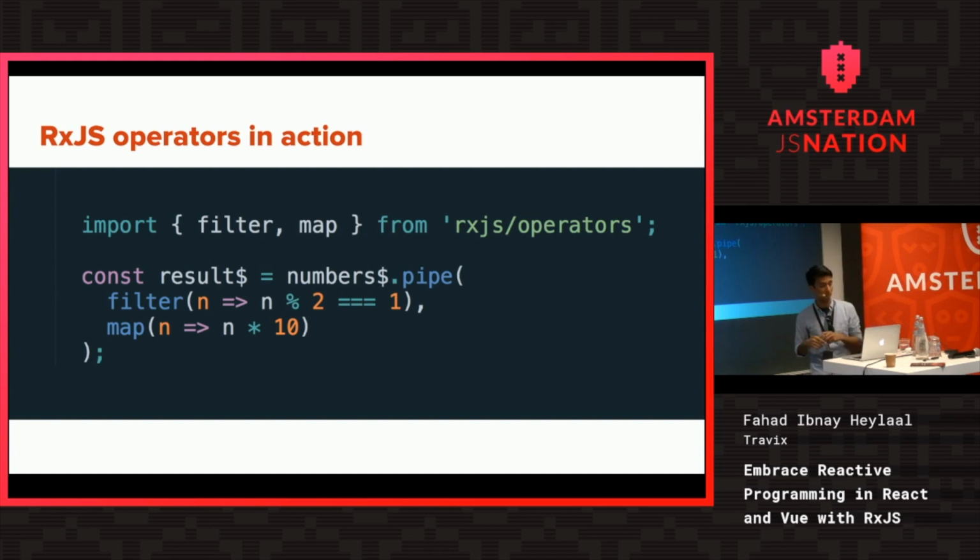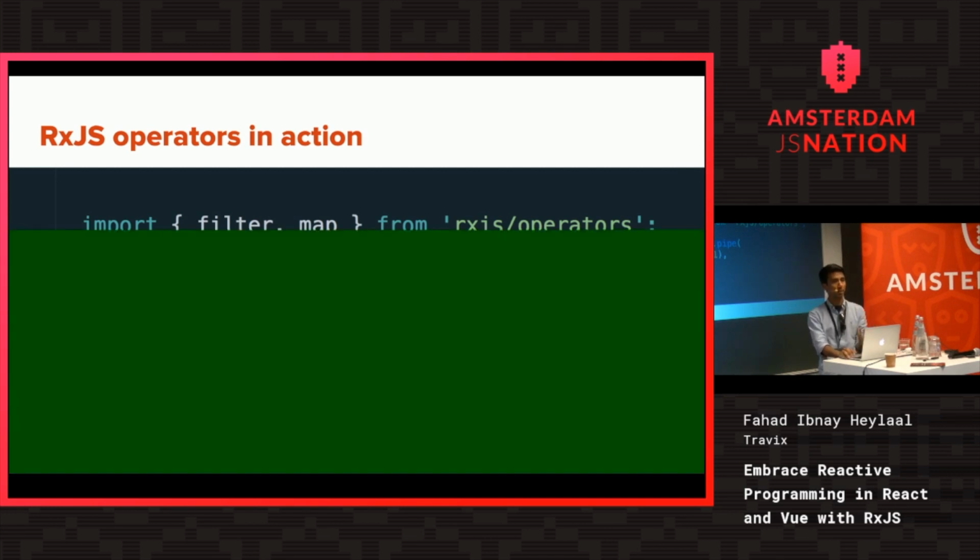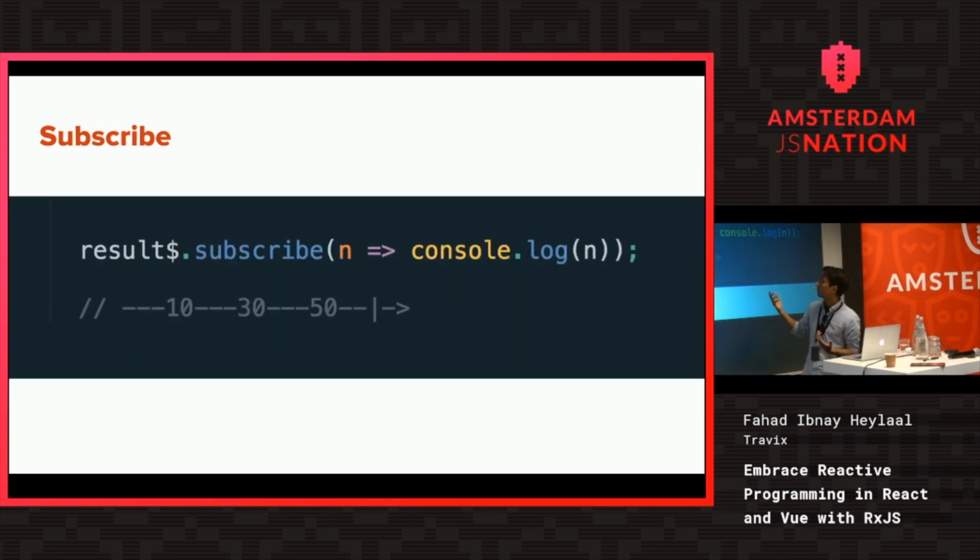How we can use the pipe operator is we can pass a list of operator functions by calling them. So we have this number stream, this is the pipe, and we pass the filter operator, we pass the predicate, how it should process it, and then we also have the map that takes the incoming values and maps them. And then we can subscribe to the result stream. It will look like this. We subscribe to the incoming numbers, and they convert from 1, 2, 3, 4, 5 to 10, 30, and 50. That's how operators basically work.